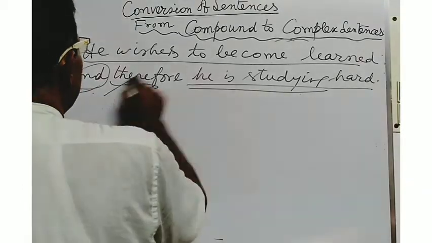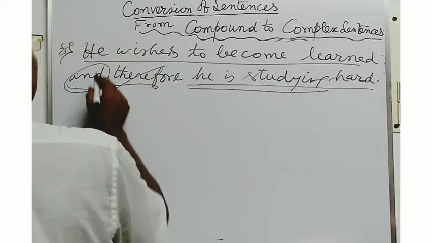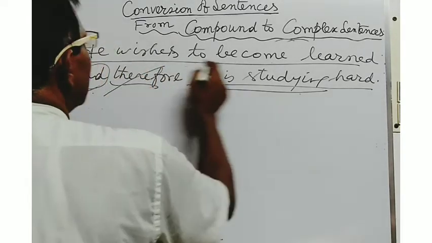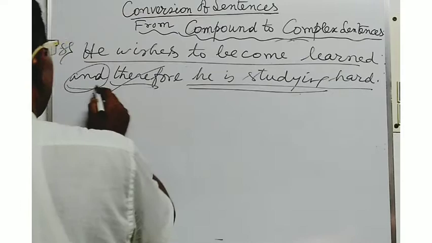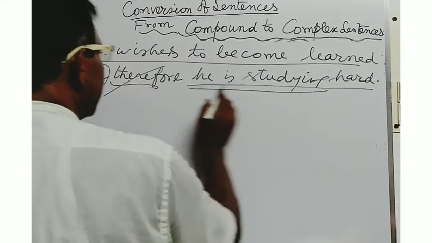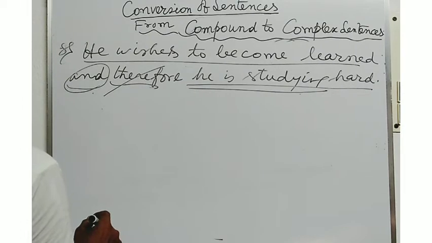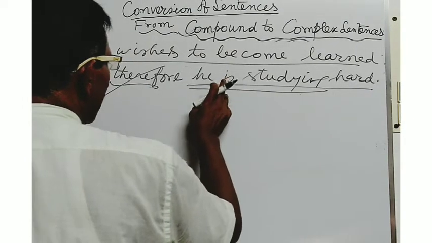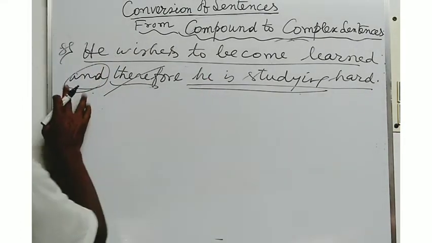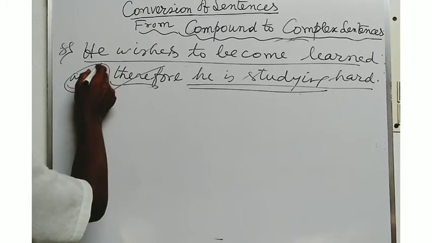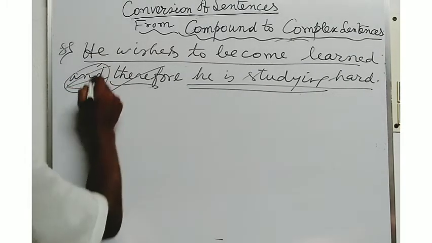Here you may not use therefore. He wishes to become learned and he is studying hard. So in this sentence, if such type of two main clauses are combined by the coordinating conjunction and, you may use therefore.